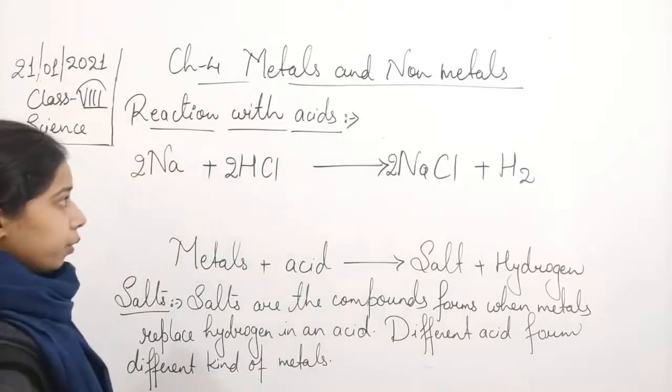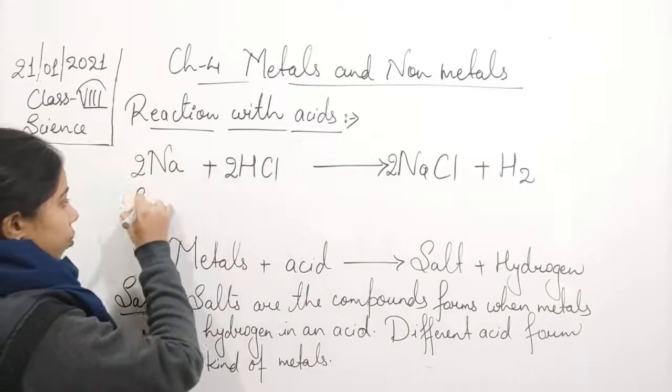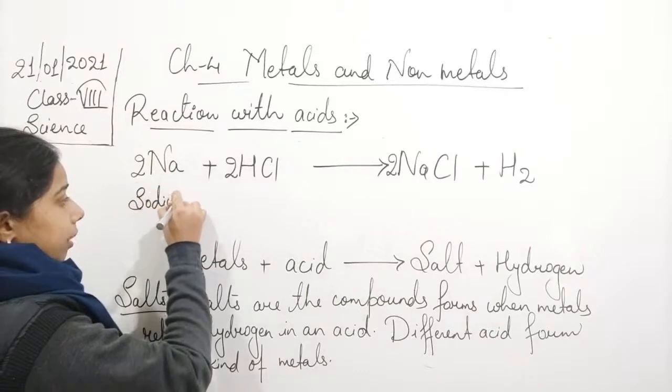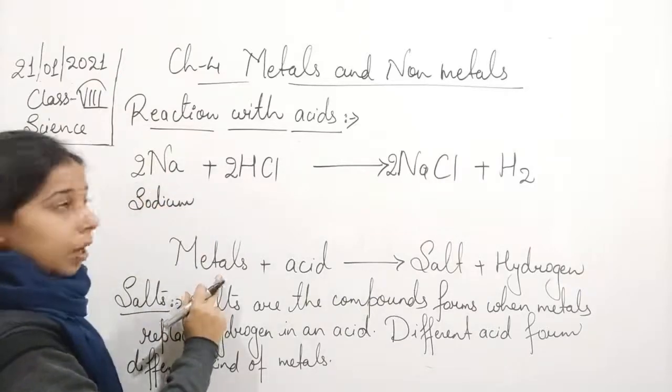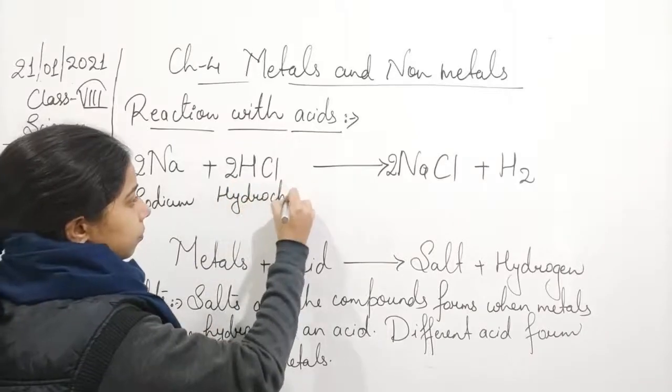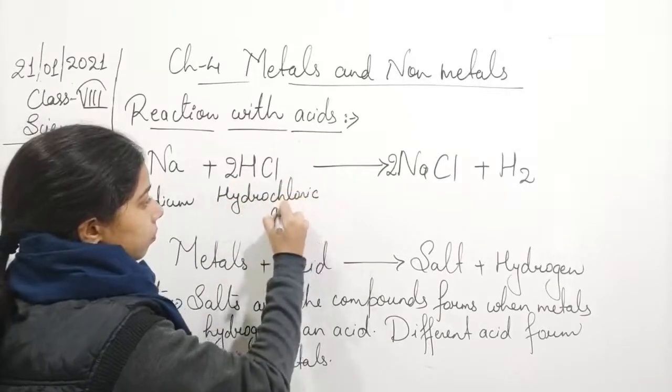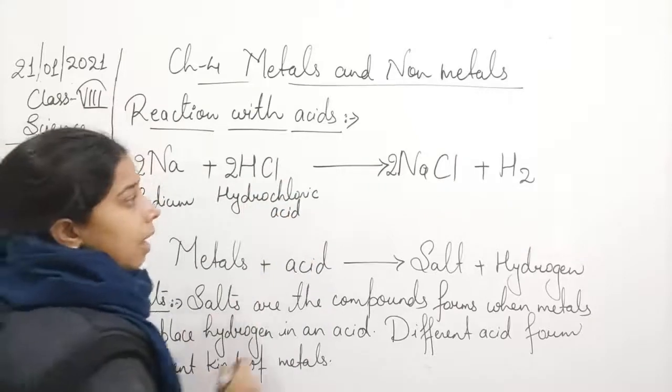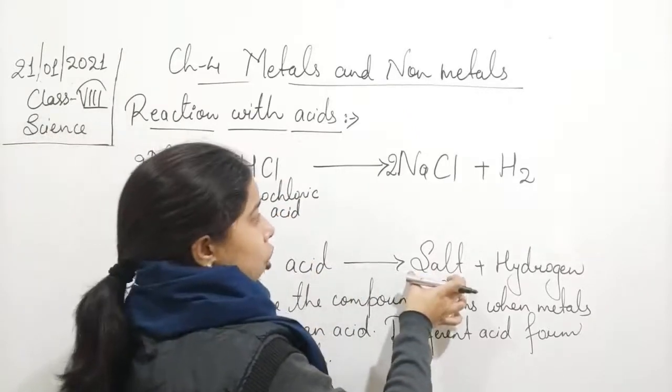So here we write that it is sodium, which is a metal only, and this is hydrochloric acid, which is an acid, and then there is a formation of a salt.